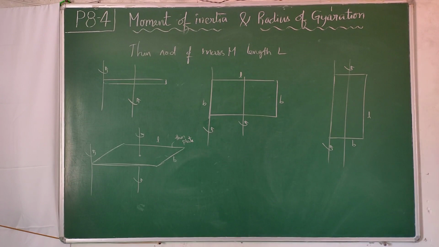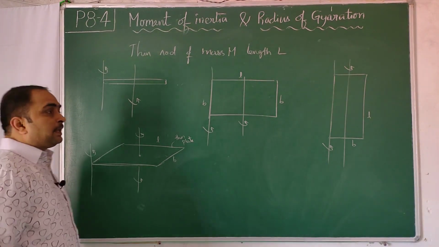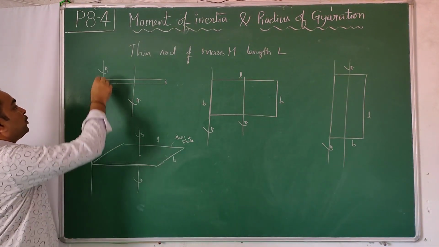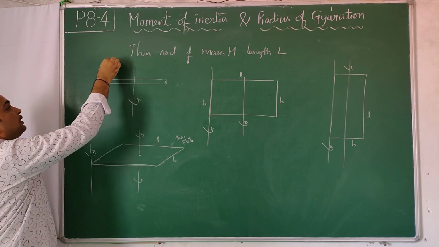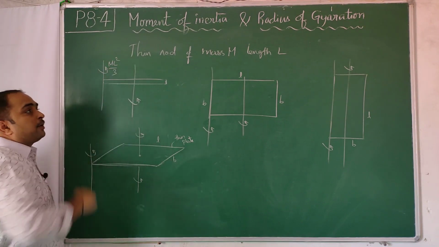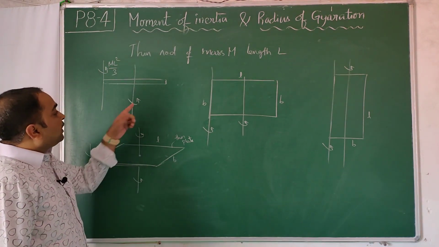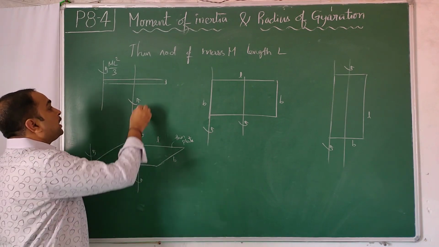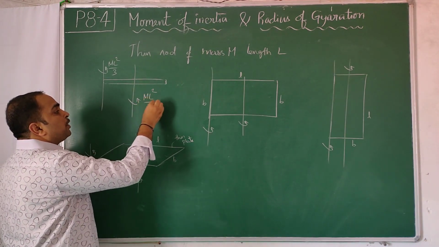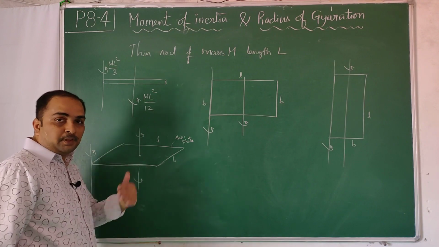Yes, students, we will continue with it. When I started this lecture, I told you the moment of inertia of a rod about this axis, I derived it. It came out to be ml square by 3, for a thin rod of mass m and length L. Using the parallel axis theorem, I found this came out to be ml square by 12. These two you have to learn by heart, it will be very useful from now onwards.